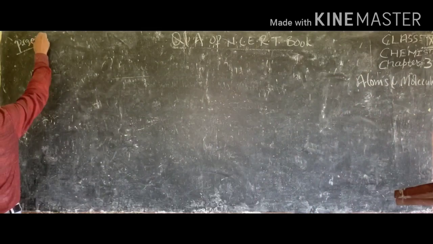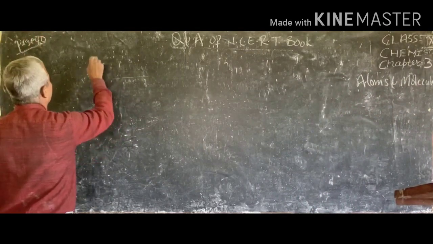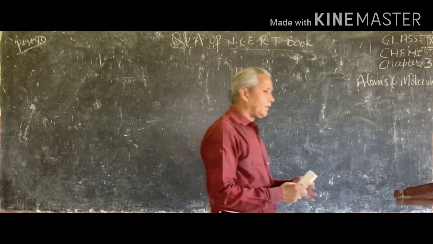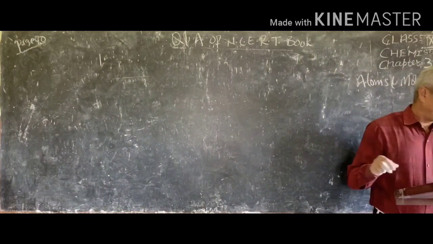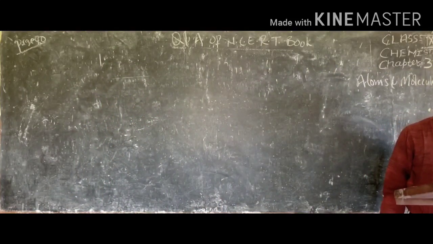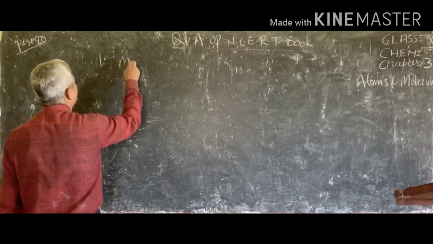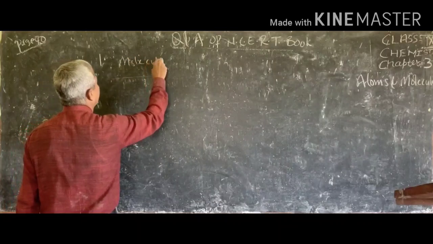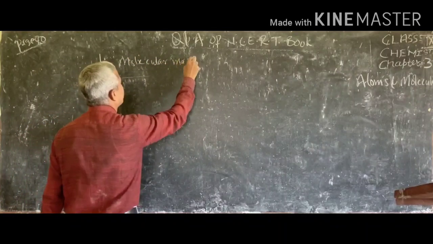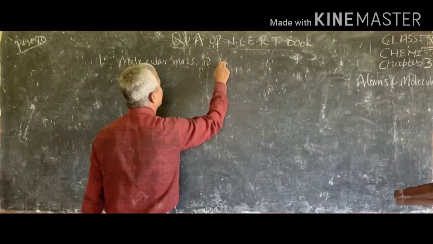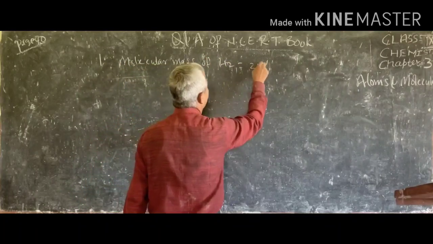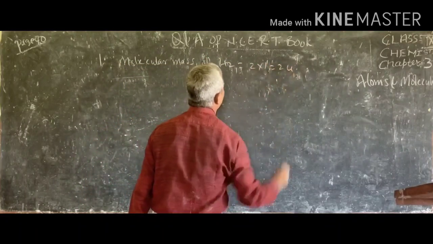Now we will see the questions of page number 40. First question, we have to calculate the molecular masses of H2, O2, Cl2, CO2, CH4, C2H6, C2H4, NH3, CH3OH. Molecular mass of H2: it will become 2 into 1 equal to 2U.